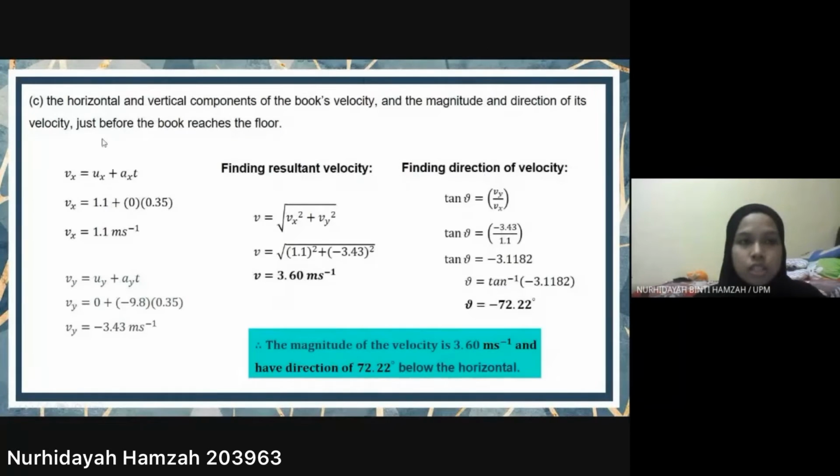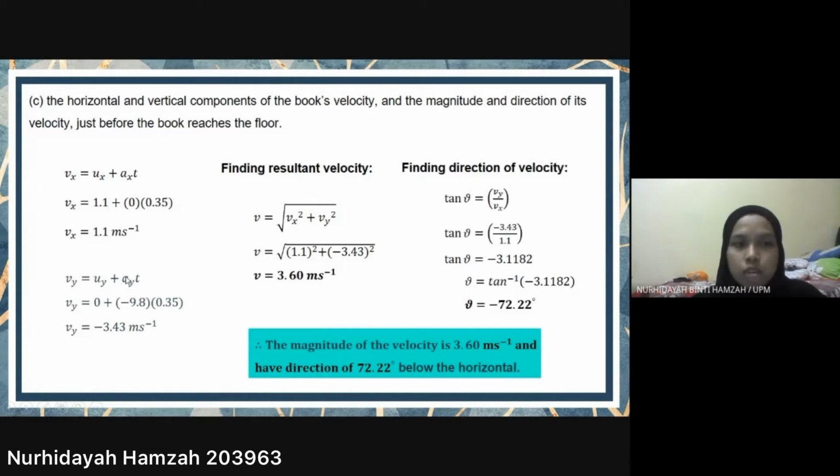And lastly, the question asks us to calculate the horizontal and vertical components of the book's velocity, and the magnitude and direction of its velocity just before the book reaches the floor. Firstly, we need to find the velocity for the horizontal and vertical components. Based on the information given, we can use the formula Vx equals Ux plus Axt to find the horizontal velocity. When we put all the information into the equation, we get the value of Vx as 1.1 meter per second.